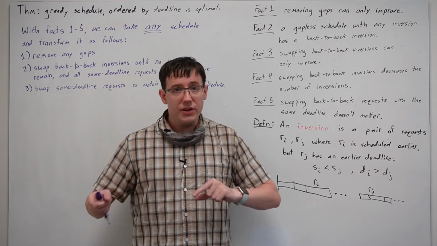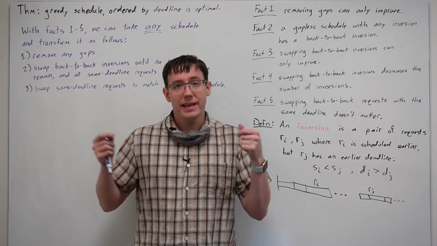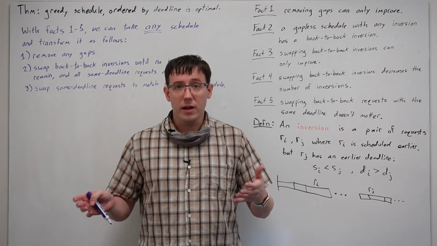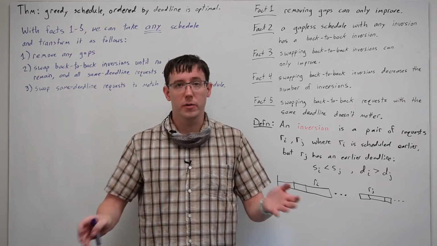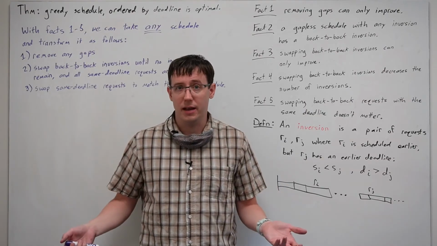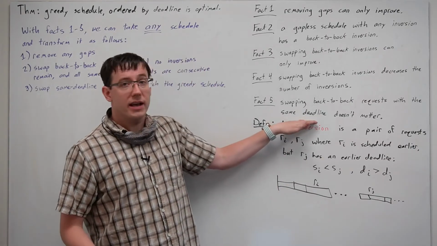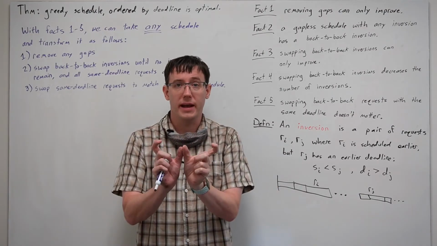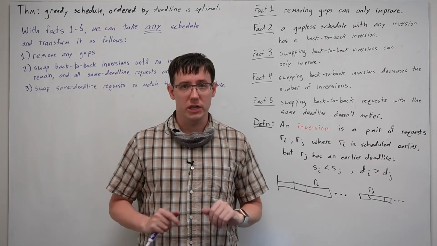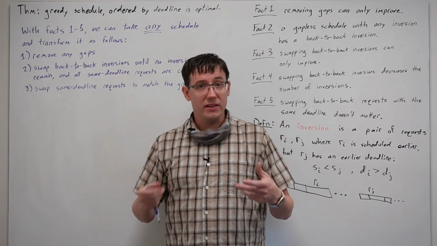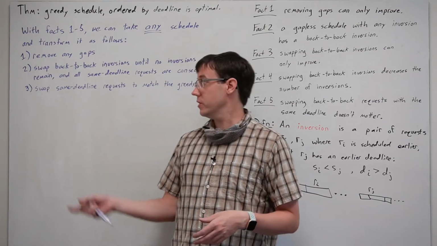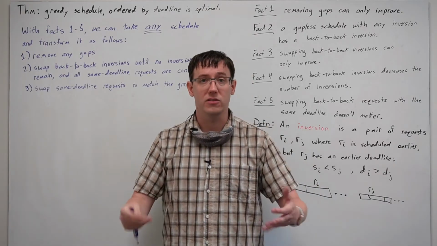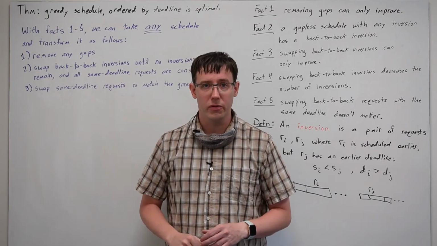But it might still differ from our greedy schedule in that there could be some tasks where our sorting by deadline didn't tell us what order to put them because they had the same deadline. And so fact 5 says that we can swap 2 tasks with the same deadline if they were back-to-back, and that doesn't change the lateness. And so we can take that schedule that has no gaps and no inversions and swap same deadline tasks to turn it into exactly the schedule that would be given by the greedy algorithm.